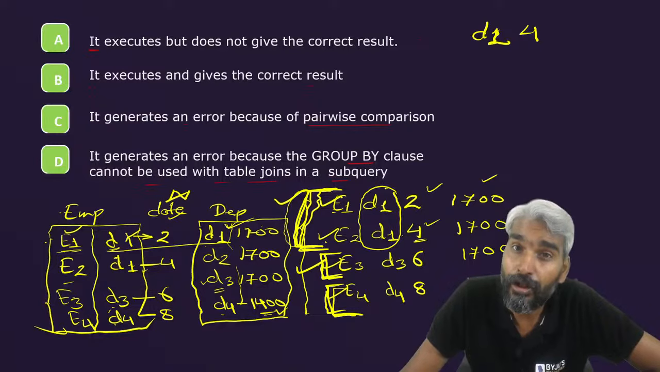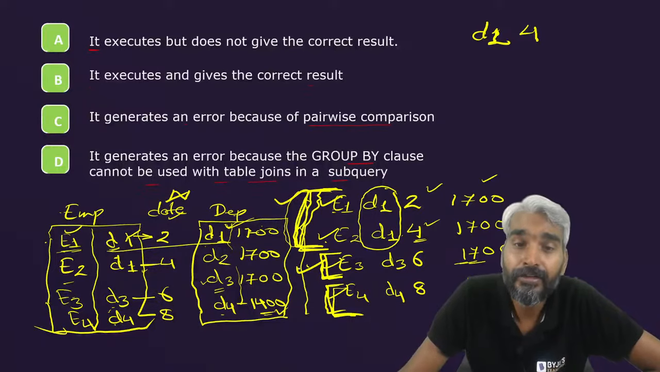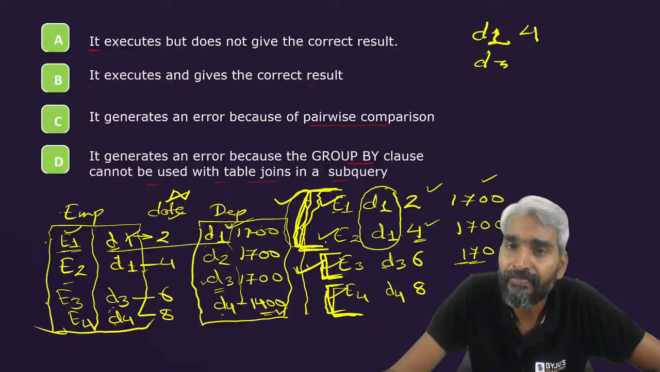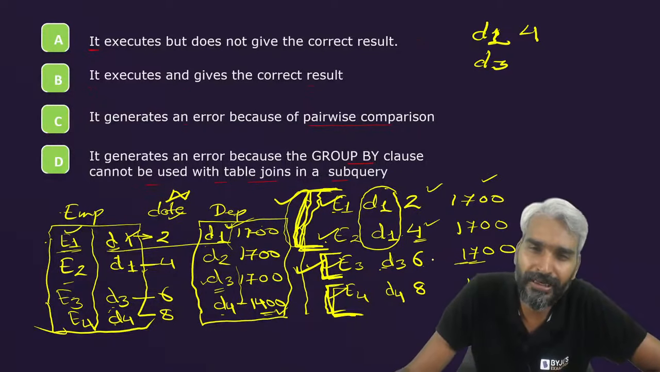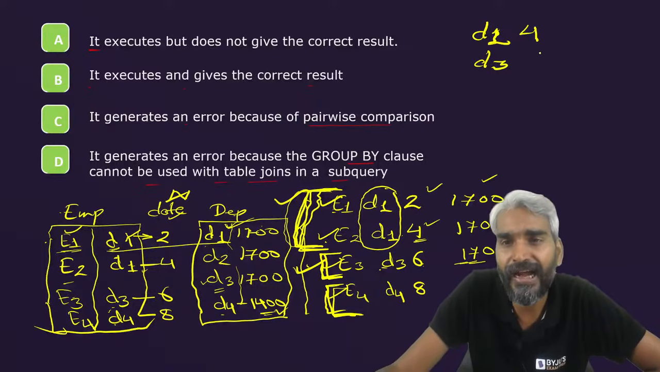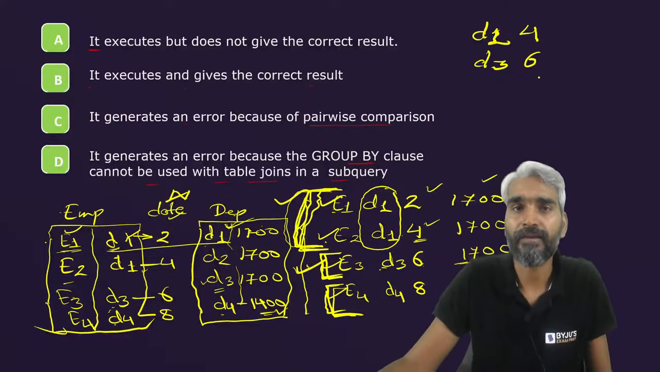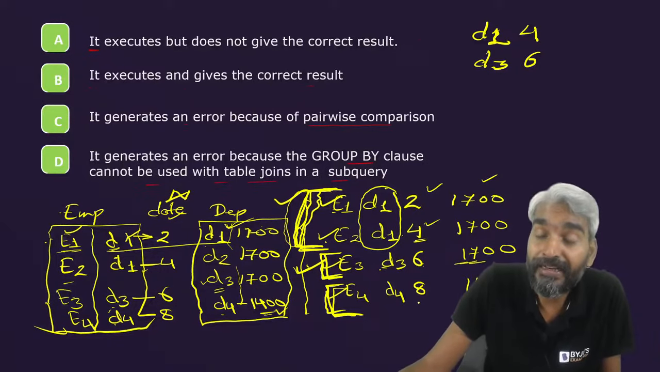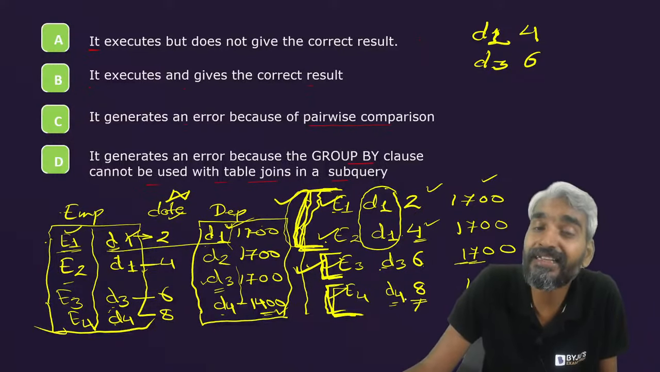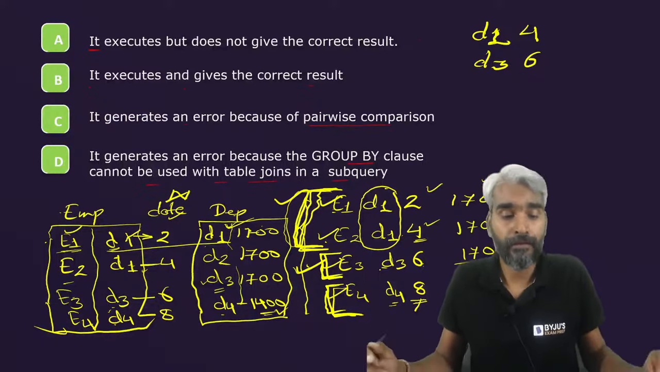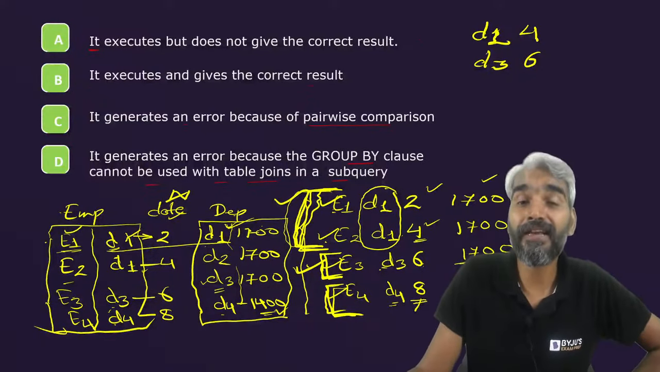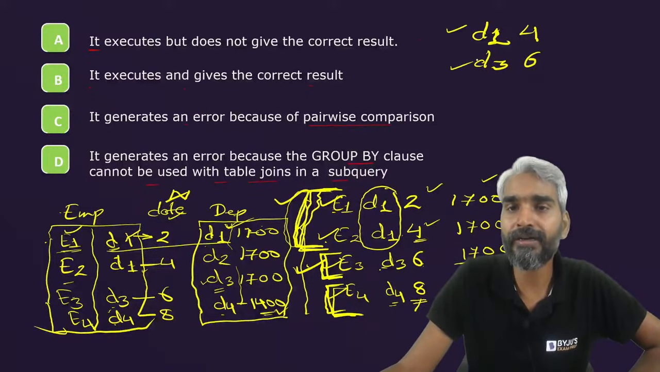Now E3 is also selected based on the where clause, that is, location ID 1700. For this group of department D3, there is only one employee, so that number itself will be the maximum of the hire date. So you have selected this tuple as well. The latest employee hired is of department D4, hired at date 8, but he is not getting selected because he is not from location 1700. So you got these two tuples, D1 comma 4 and D3 comma 6.